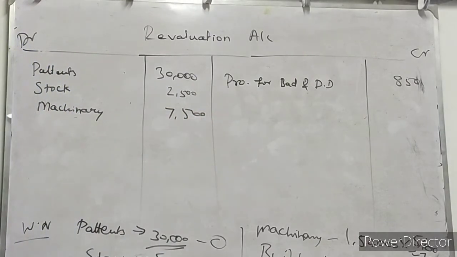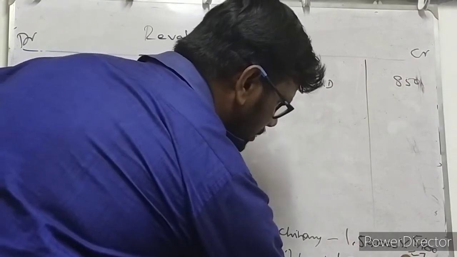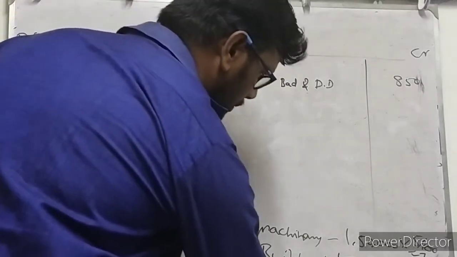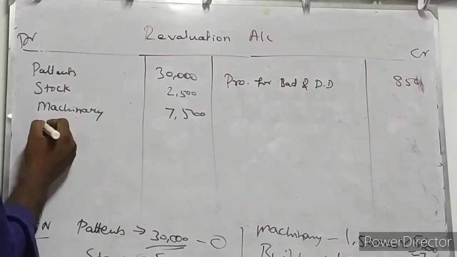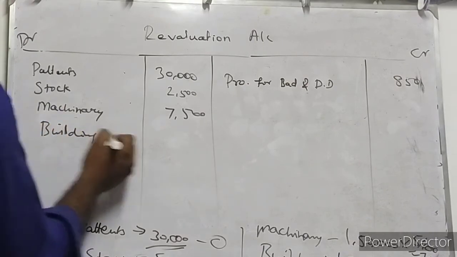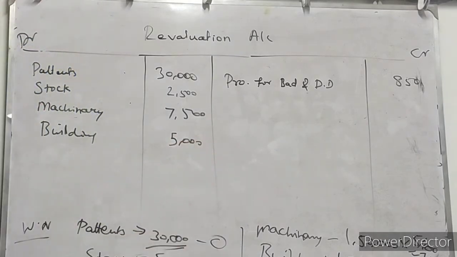And after machinery, the actual amount of building is 1 lakh rupees. The building is depreciated by 5%. 5% on 1 lakh is 5,000 rupees. Asset is decreased; building is a fixed asset. 5,000 rupees decreased. Are you clear about this, all the information I am writing over here?